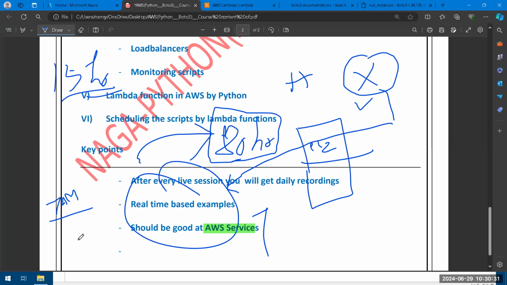In the general Python training, you will get 2 hours only. But here you are getting almost 15 plus 5 hours of training. 15 plus 5: this 5 is your choice. If you already have a good idea on Python, no need to attend Thursday, Friday, Saturday.